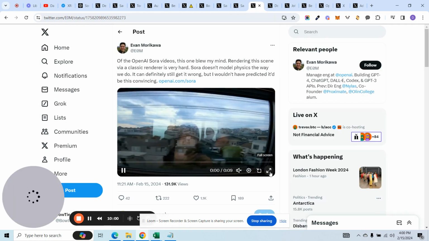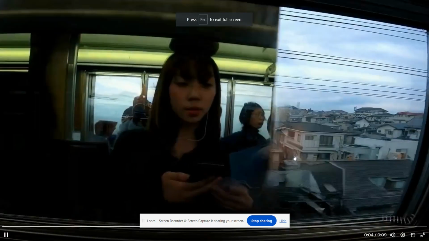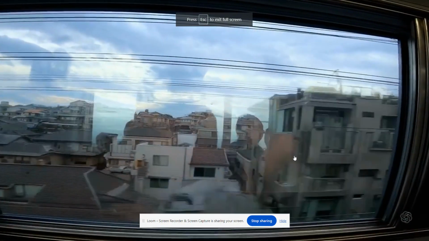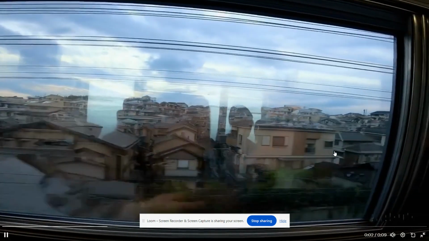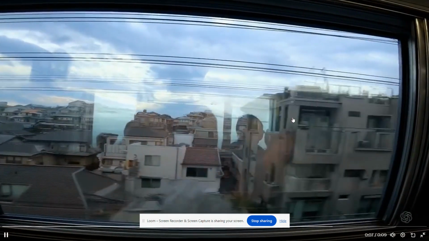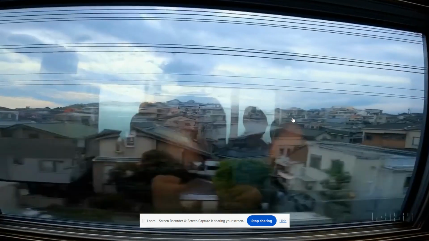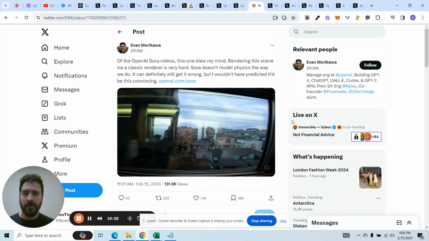Here's another one. I like this one because it was very interesting the way they did the lighting. It looks like a subway or a train of some sort, and it looks like somebody's looking out the window, and then it even kind of pans by showing the person in the subway. Look at the detail, the shadows, the reflection, the detail outside. I mean, it's completely mind-blowing.